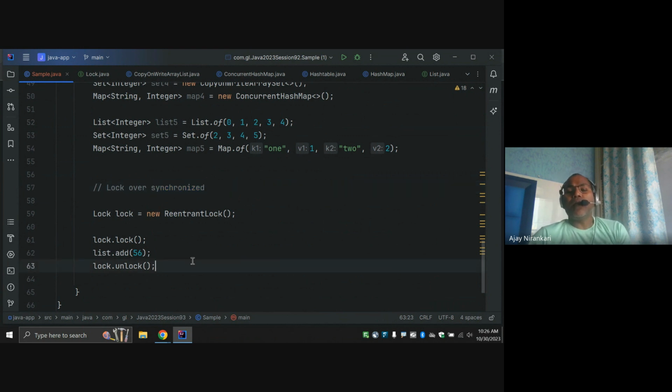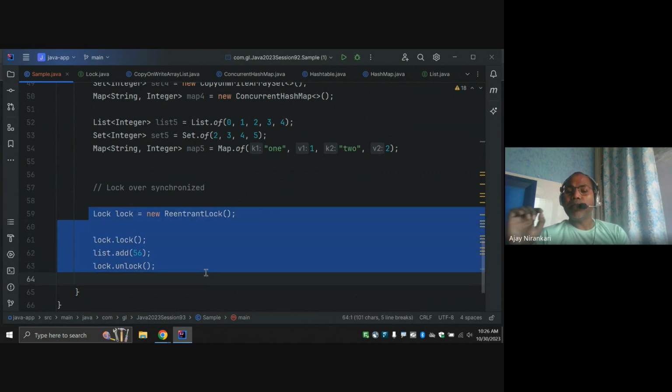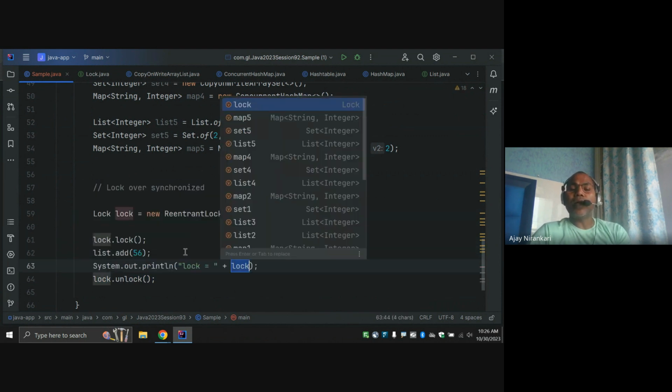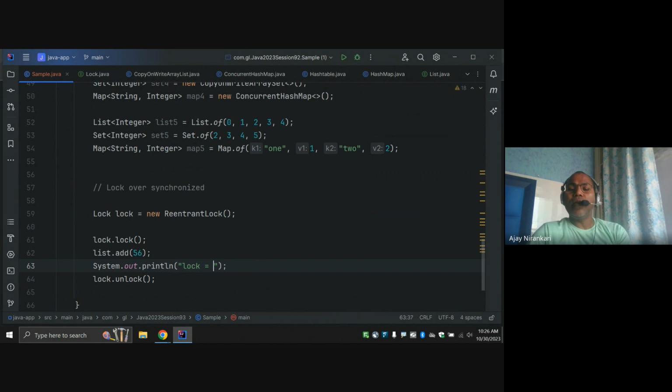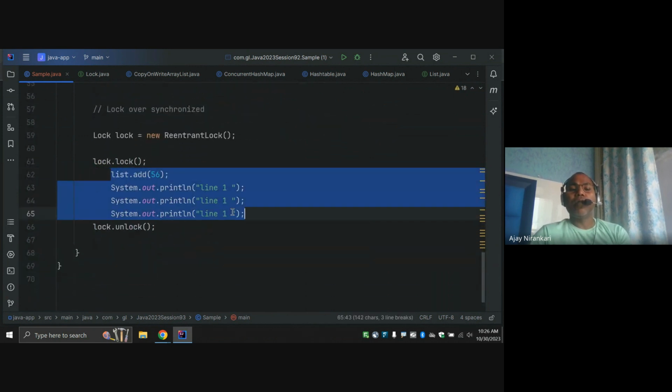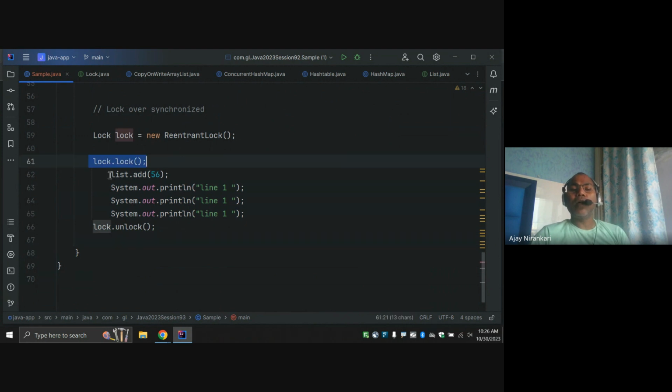So as a Java developer, if we are aware of the lock interface, then you can write the code this way. This is the best, safe way to write your code thread safe. Whatever code you want to be thread safe, let's say we have 10 lines and I want those 10 lines thread safe. Thread safe means at a time only one thread can access. Just write it this way, and your code becomes thread safe because you are taking a lock, doing the operation, and releasing the lock.